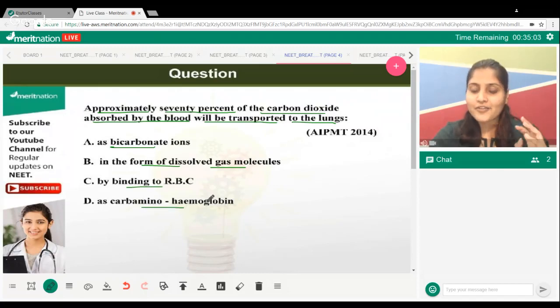Starting from Samir, Aditya, Meghna, Rebecca, Rishu, Minakshi, Shreya, Yash, Nikki, Pratyush, and Nikhil as well. That's really good. You guys understand that option A is the right answer. They are traveling in the form of bicarbonate ions, and the rest of it is moving to the lungs in the form of carbaminohemoglobin.